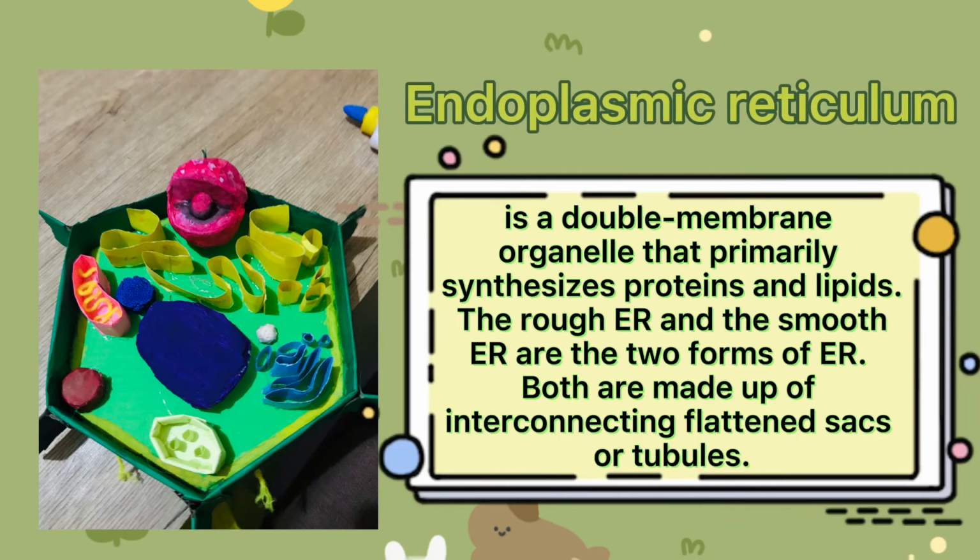The endoplasmic reticulum. It is a double membrane organelle that primarily synthesizes proteins and lipids. The rough ER and the smooth ER are the two forms of ER. Both are made up of interconnecting flattened sacs or tubules.